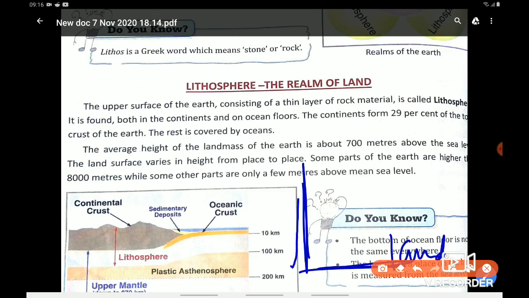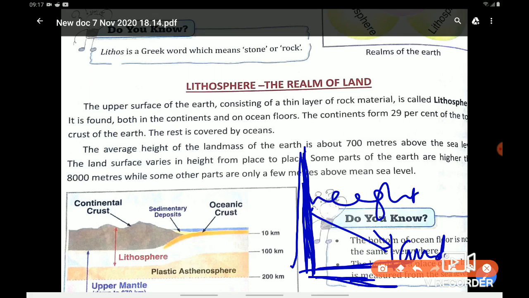That means whenever we are measuring this height, the baseline will be sea level. So then only, from the baseline, that is sea level, we can measure the height.